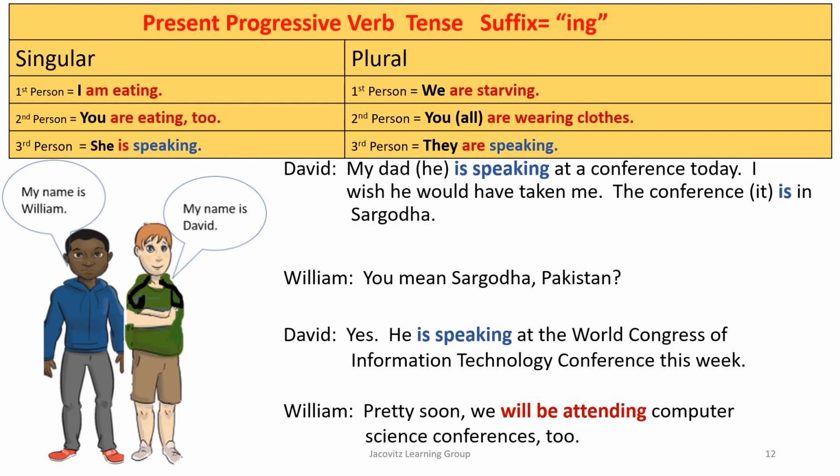You just heard a conversation between William and David. Let's review the conversation. David started by saying, my dad is speaking at a conference today. I wish he would have taken me. This is a conditional, which we will go over. It's called the conditional tense. We'll do that in another video because we don't want to swarm you guys with all these verb tenses. It's one of the most terrifying parts of the English language.